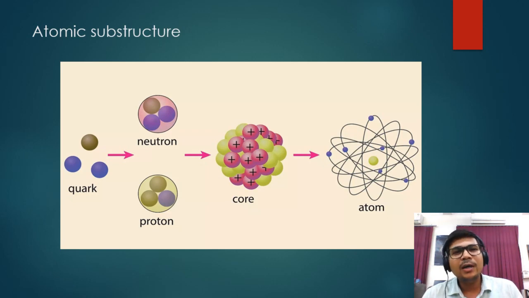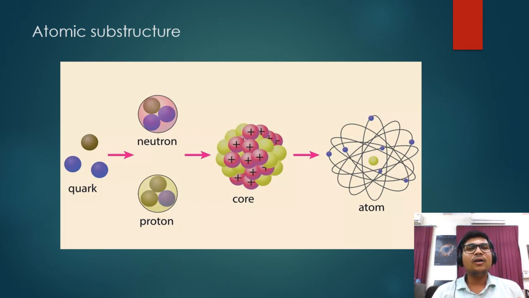So what do we mean by fundamental particles? The particles whose further subdivision is not possible are called fundamental particles. From our school knowledge, we would say that the atom is a fundamental particle. The atom is the smallest one. But no, the atom has its structure. The atom has electrons and a nucleus.